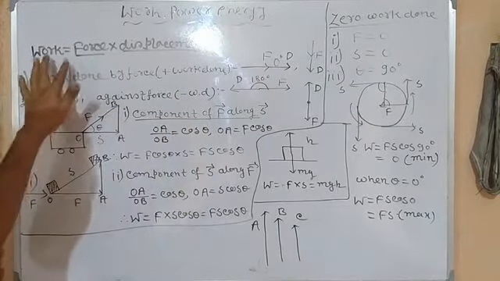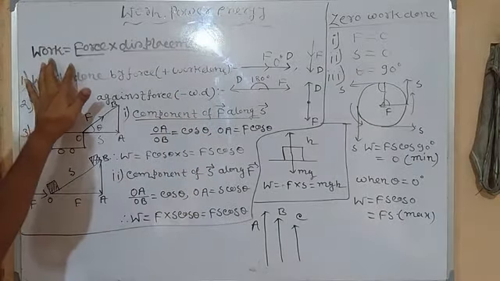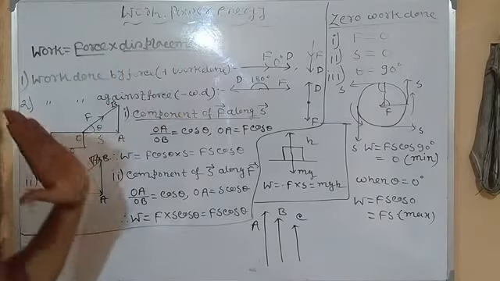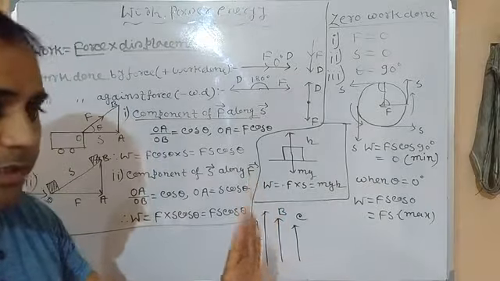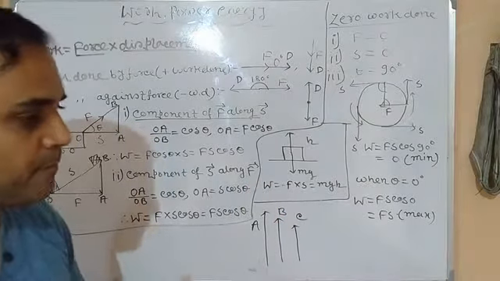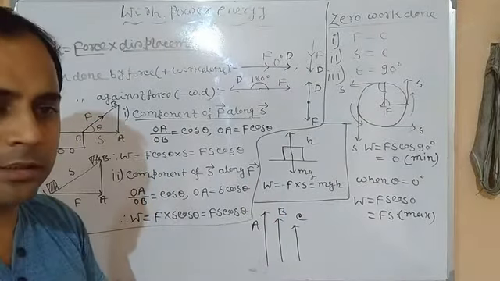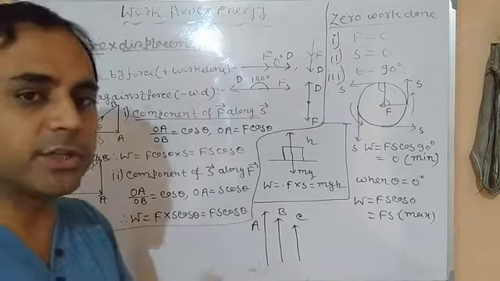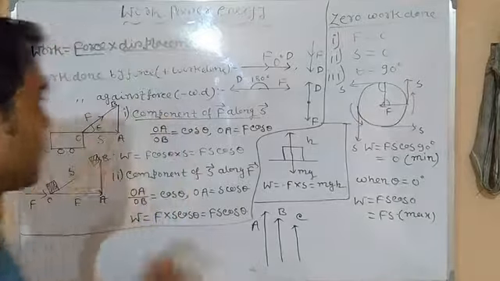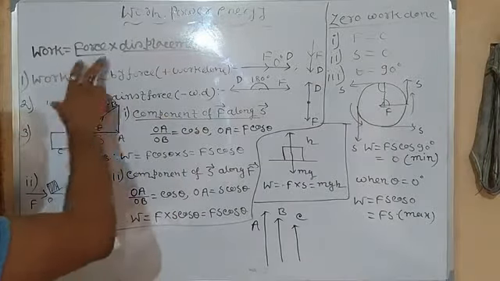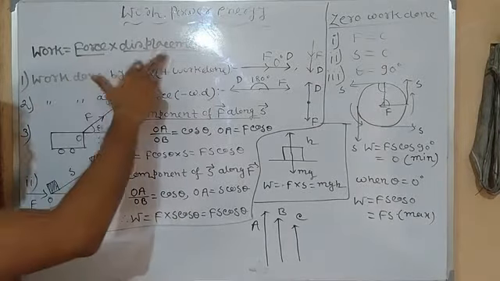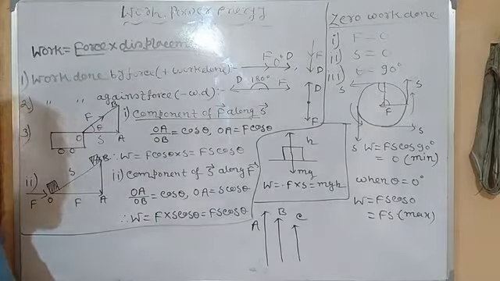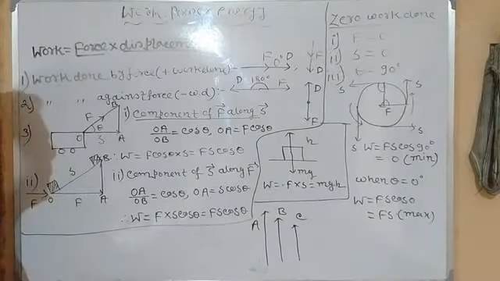So work done depends on two factors, that is force and displacement. If we apply force on any object but the body doesn't displace, if it is not moved, then no work is done. In that case work done is zero. Clear? Work done depends on two factors: one is force and one is displacement. Both have to be present. Without force the body cannot move, so how can there be work done?